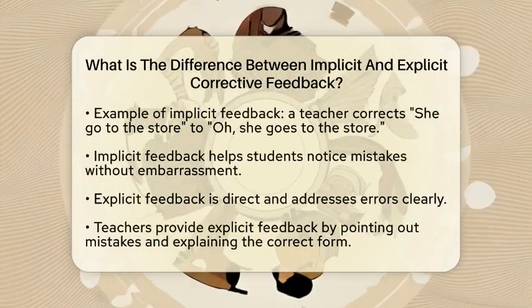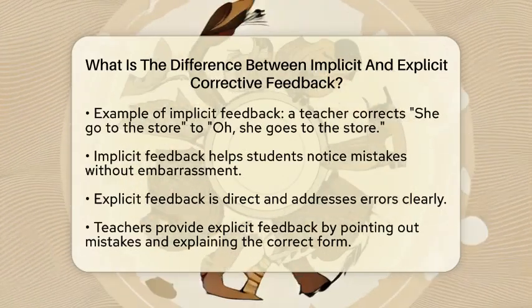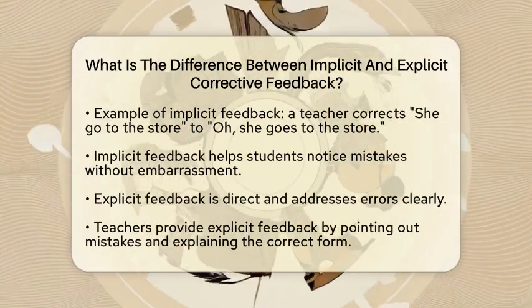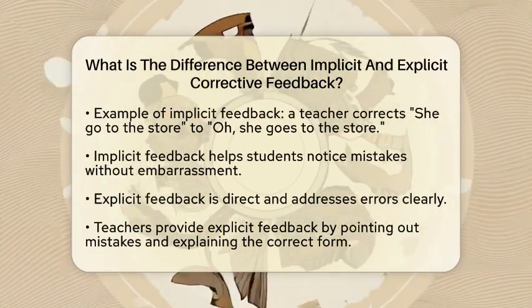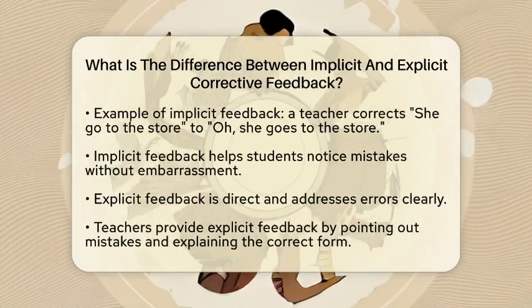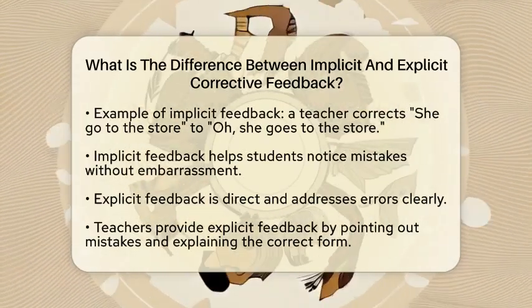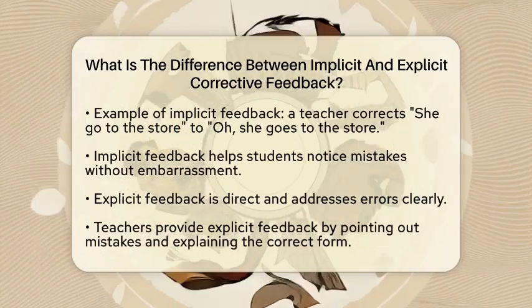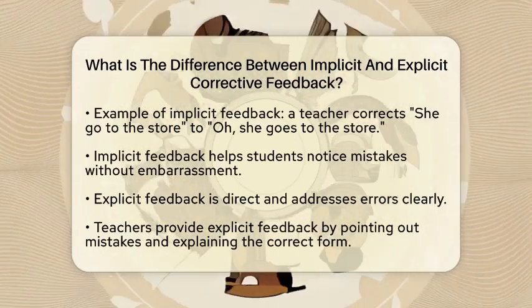On the other hand, explicit corrective feedback is straightforward. It directly addresses the error and explains why it is incorrect. For instance, if a student makes a grammatical mistake, the teacher will point it out and provide a clear explanation of the correct form. This method gives students detailed information about what needs to change.